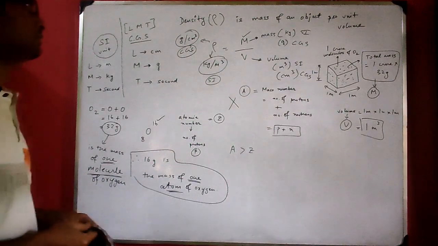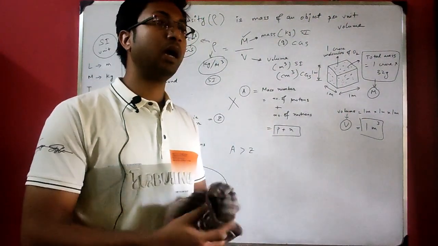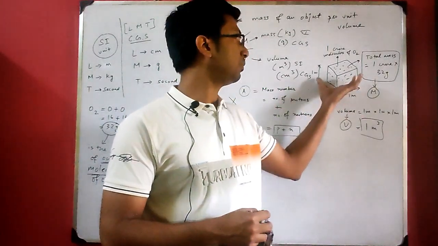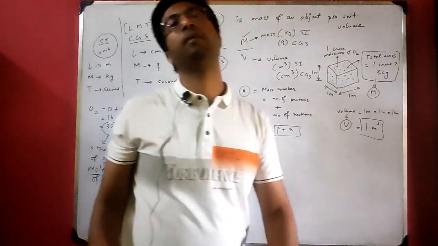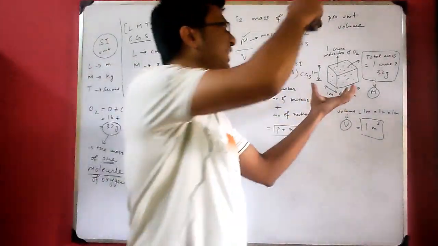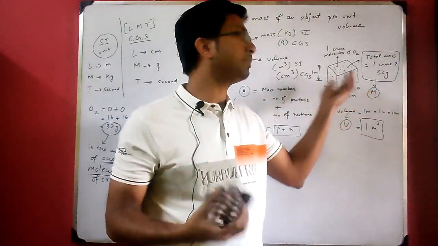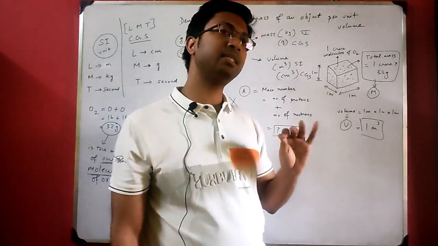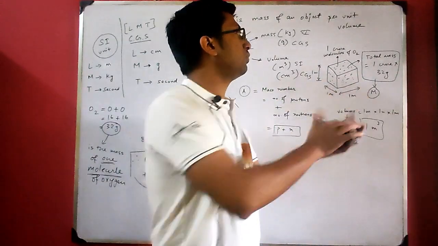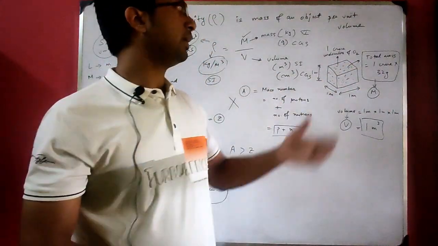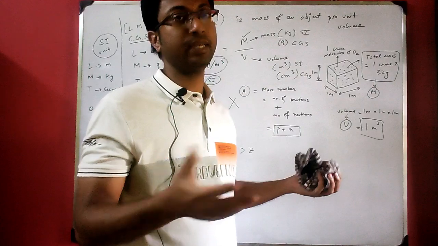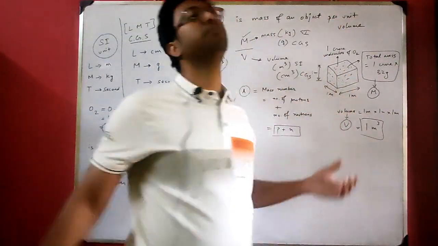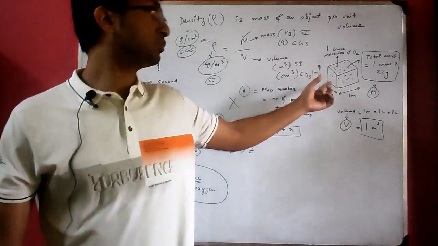So density, we have discussed that it is how tightly a particular box of unit volume is packed with molecules. In solids, this packing is very tight. In liquids, the packing is less tight than solids, and in gases they are loosely packed, means in a box of 1 meter cube only few molecules of gas will be present. Liquids will be more than gases, and solids are very tightly packed, so there will be a much larger number of molecules of solids present. That's why the density of solids is higher.